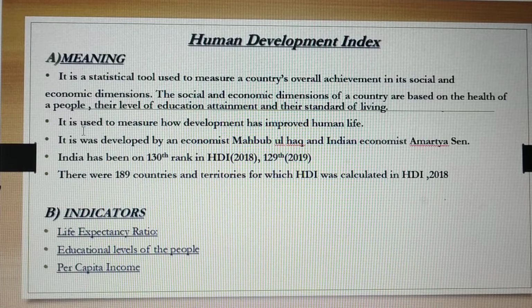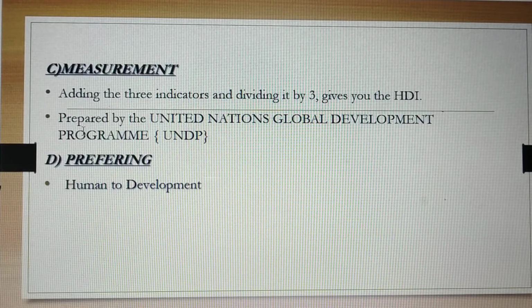Now, if we move further, measurement. How is it measured? If you add the three indicators and divide by 3, it will give you the HDI. It will give you the index. Who prepared that? It is prepared by UNDP, that is the United Nations Development Programme.